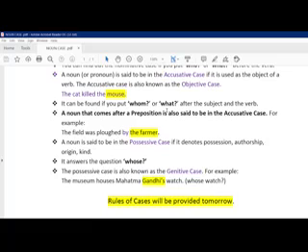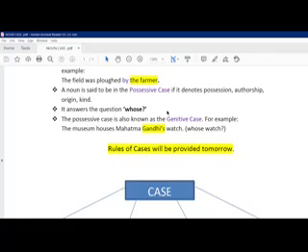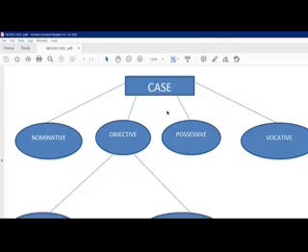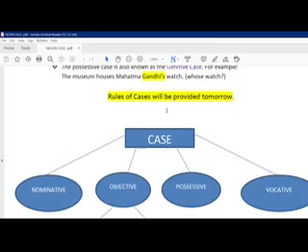You can also see here that I have made a presentation regarding the cases: nominative, objective, possessive, vocative. Later we will discuss the vocative one. Don't think that it is not discussed. Wait, we will discuss it once we complete the rest. Then we will discuss vocative. And objective was also divided into dative and accusative. Accusative, you saw, is the object of a preposition. So that's how we try to classify the cases.